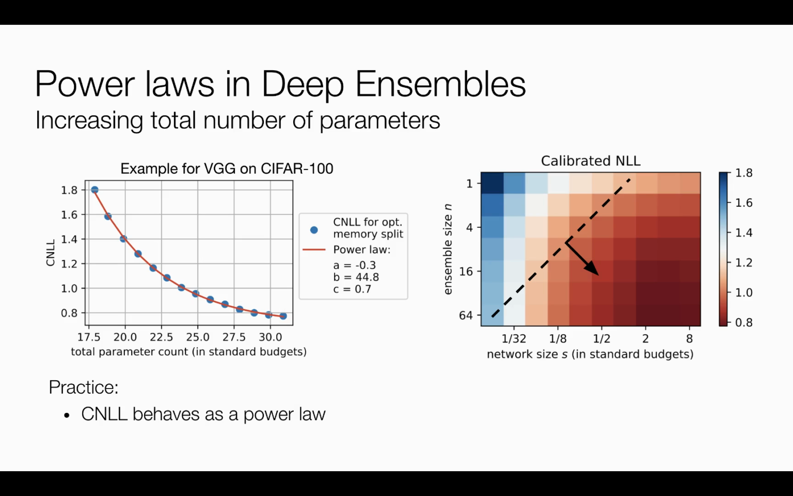Finally, we investigate the behavior of the quality of the ensemble when we increase the total number of parameters in it. The dashed diagonal in the right plot corresponds to the fixed number of parameters in the ensemble, or memory budget as we call it. We choose the minimum CNLL value at each diagonal and plot the resulting value in the left plot. As a result, we observe that CNLL of the ensemble also behaves as a power law, as a function of the total number of parameters.